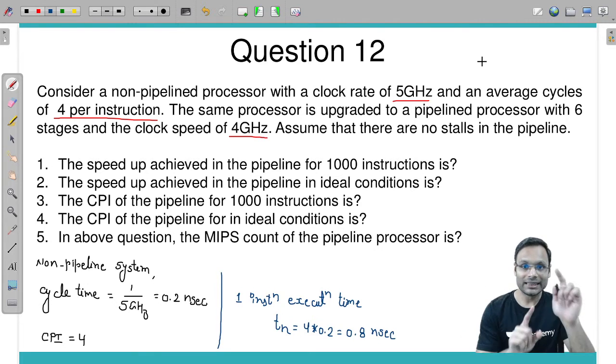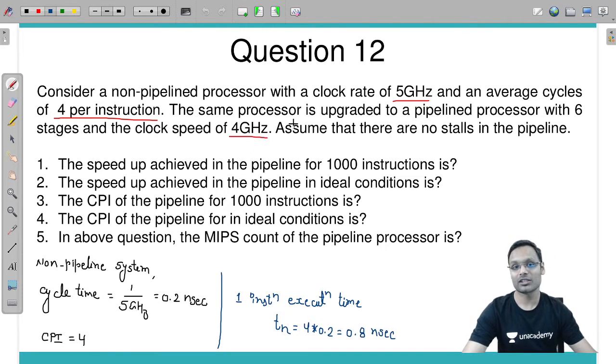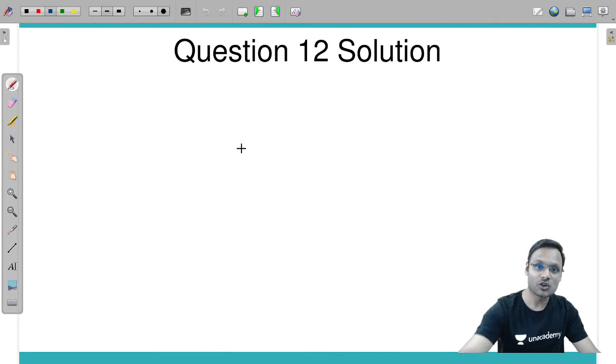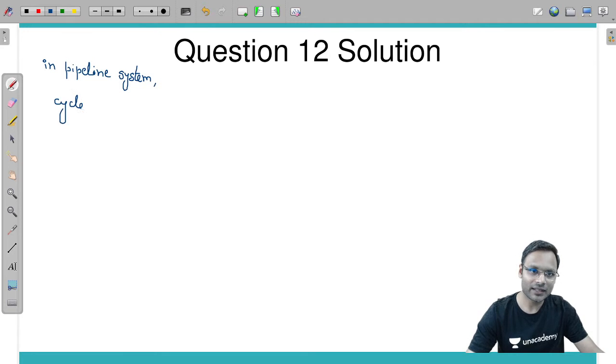Okay, now next thing. Can you calculate the cycle time for the pipeline system also? Pipeline system has a slightly different clock rate. Based on that, can you calculate the cycle time? In the pipeline, the cycle time will be equal to 1 divided by 4 gigahertz, which is 0.25 nanoseconds.